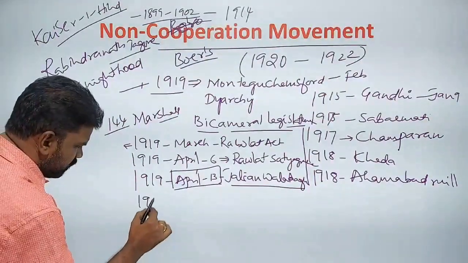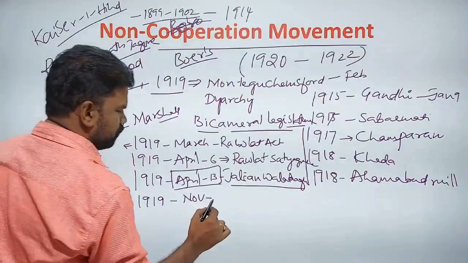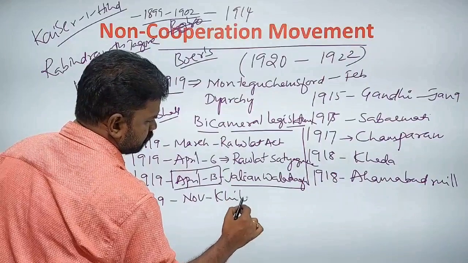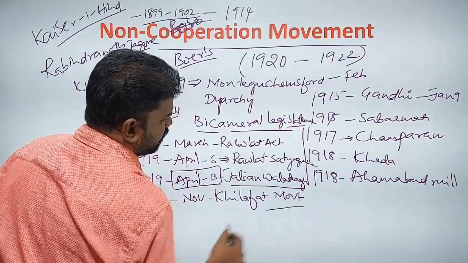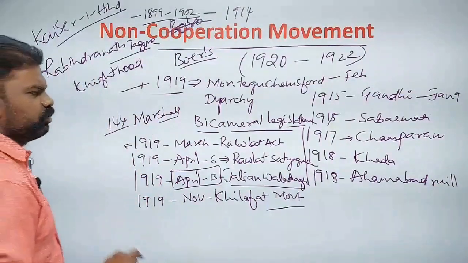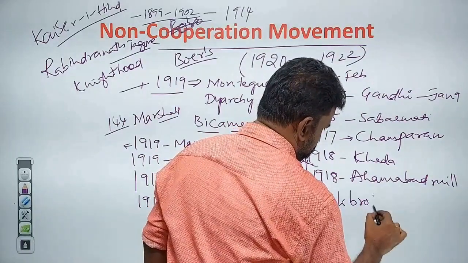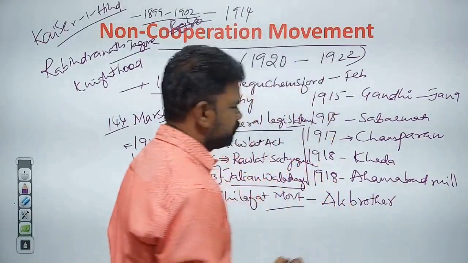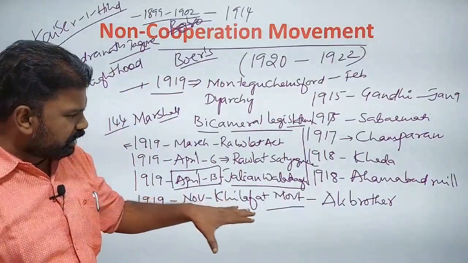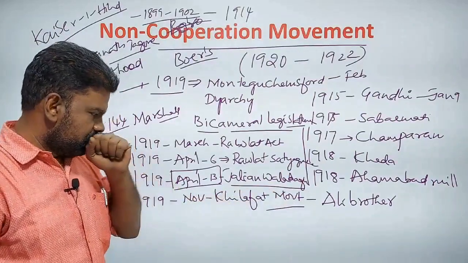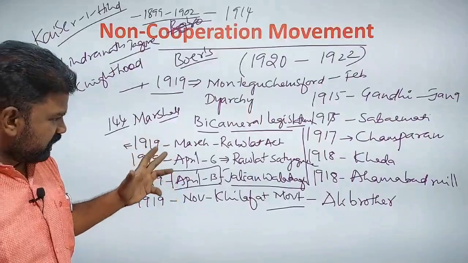In the same year, 1919, in November, the Khilafat movement occurred. All India Khilafat committees were established. The Khilafat movement in India was started by the Ali brothers, Shaukat Ali and Muhammad Ali. These two started the Khilafat movement in India in November 1919. So these were the incidents.